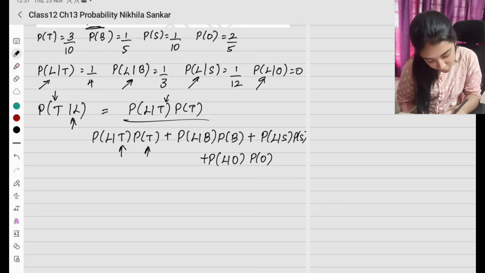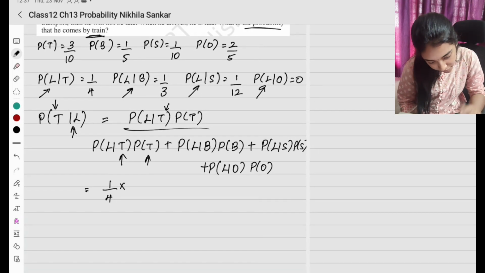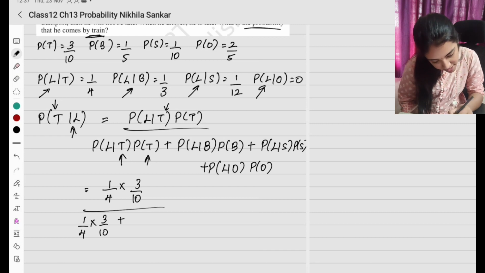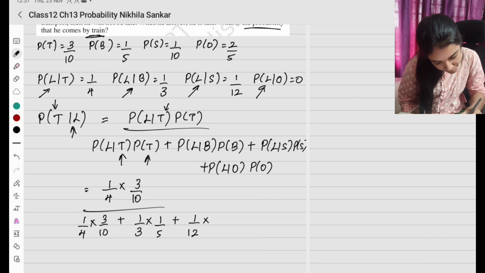So when I substitute the values, what will I have? Late by train is 1 by 4 times probability of train, 3 by 10, the whole divided by 1 by 4 times 3 by 10, plus late by bus, 1 by 3 times 1 by 5, plus 1 by 12 times 1 by 10, plus late by others, 0 times 2 by 5. Write it even if it is zero.